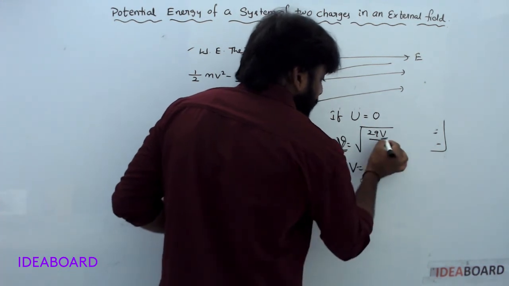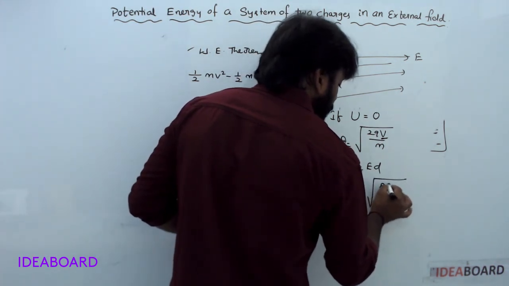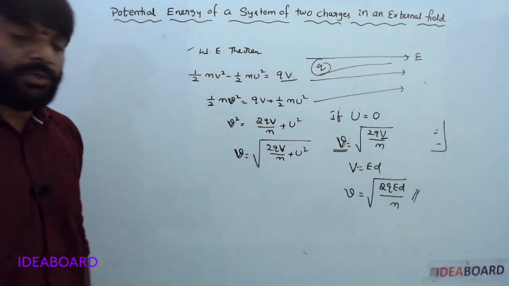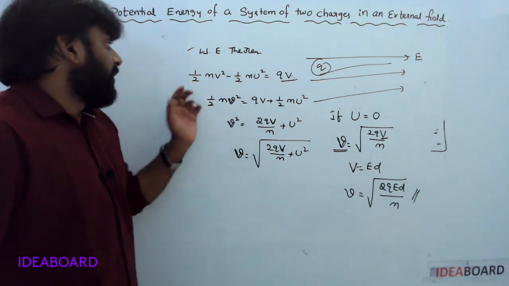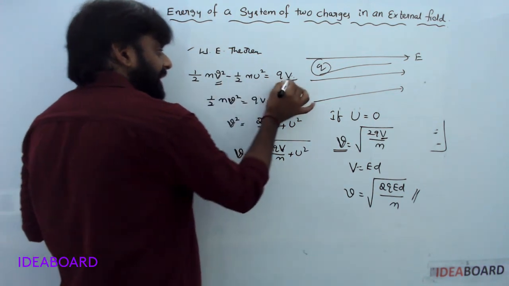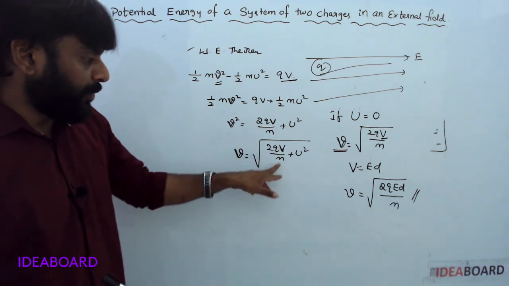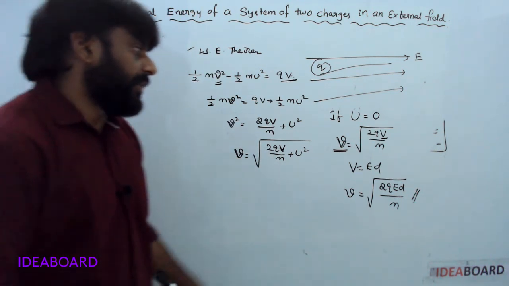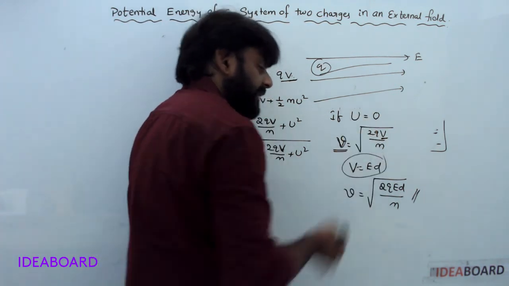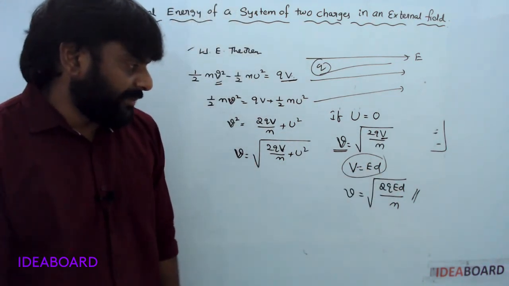Velocity is equal to square root of 2QV by M, and V is equal to ED. You know this one: potential is equal to electric field intensity into distance. So velocity is equal to square root of 2Q ED by M.